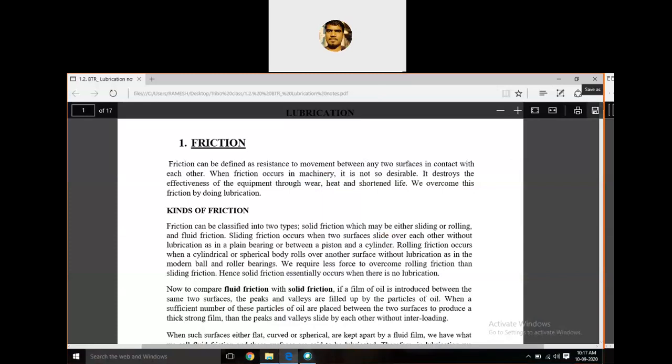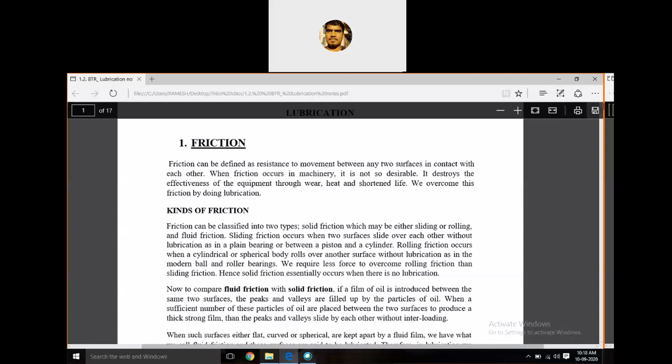So yesterday we discussed the advantages and applications of tribology, and the introduction to tribology. All that we discussed. So today we are going to discuss an important topic, that is lubrication.